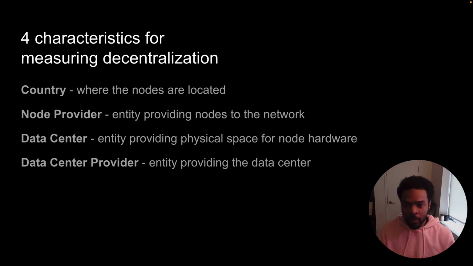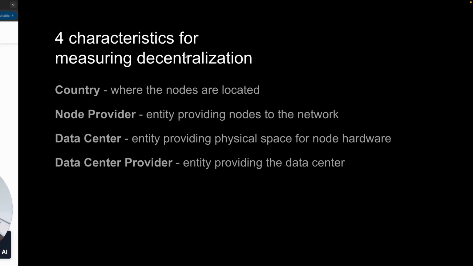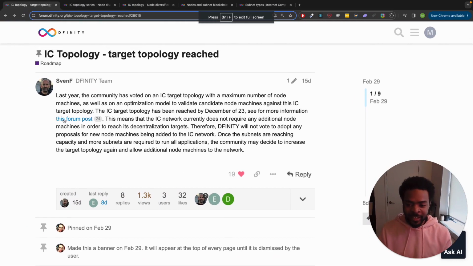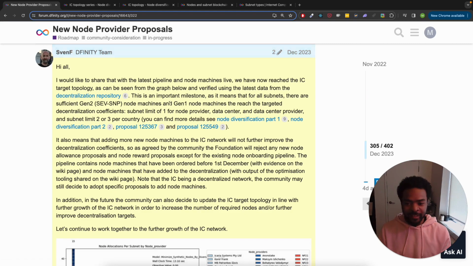So now we're gonna go look at the forum, and we're really gonna get a good understanding of the internet computer topology. All right, so this is the post I read initially, and it links to another forum post, which was like the original pretty much. So this is also from Sven.